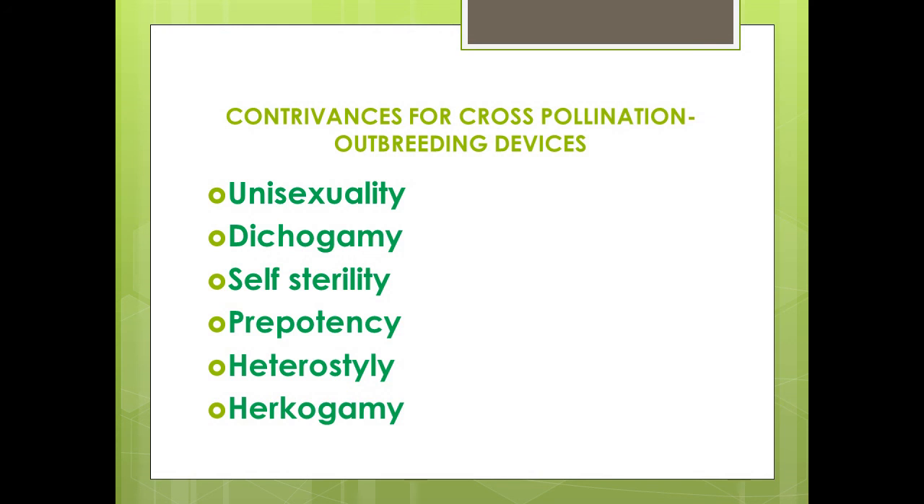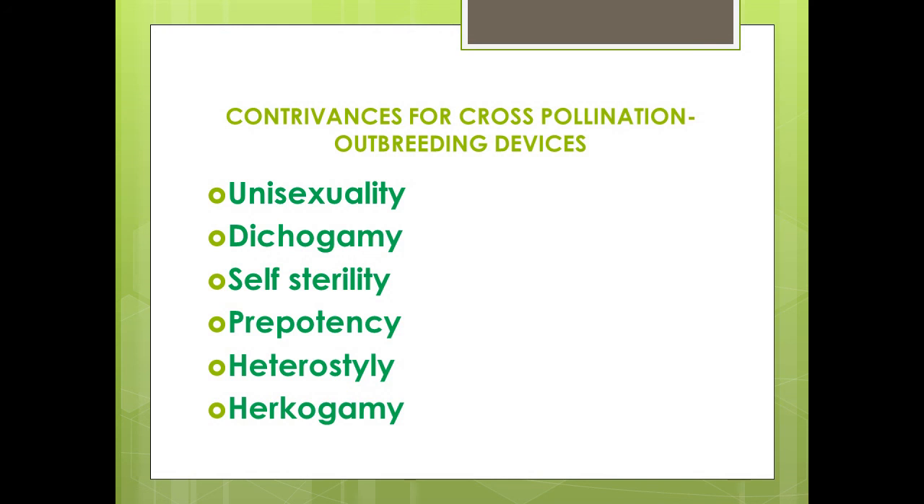Self-sterility. Pollen grains of one flower are incapable of growing over the stigma of the same flower due to the presence of similar sterile genes. This is seen in crucifers, potato, tobacco, graminae. Prepotency is when pollen grains of one flower grow more rapidly over the stigma of another flower, as seen in apple and guava.